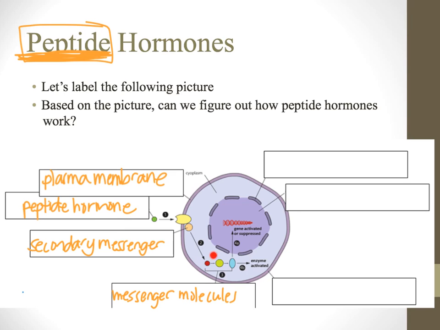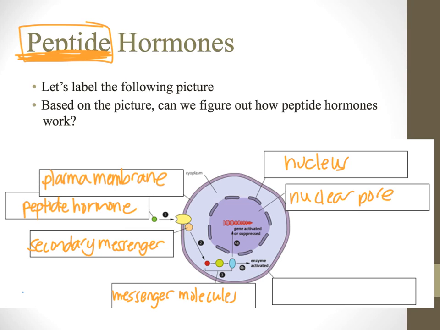And finally, when it gets down the line, one of our final messenger molecules is going to be able to enter the nucleus through these gaps, again, called nuclear pores. So here's the nucleus, this whole area here. Here's the nuclear pore, so it's going to come in through the nuclear pore.